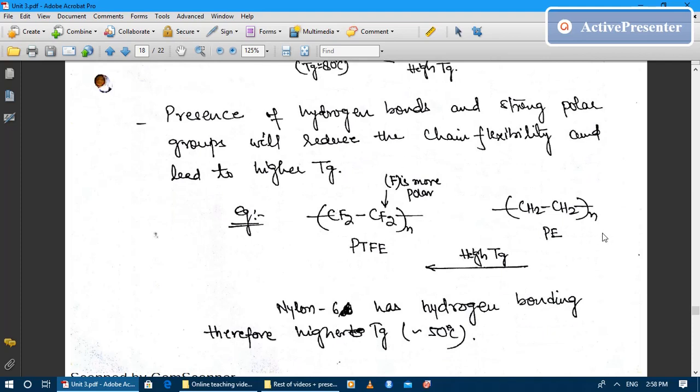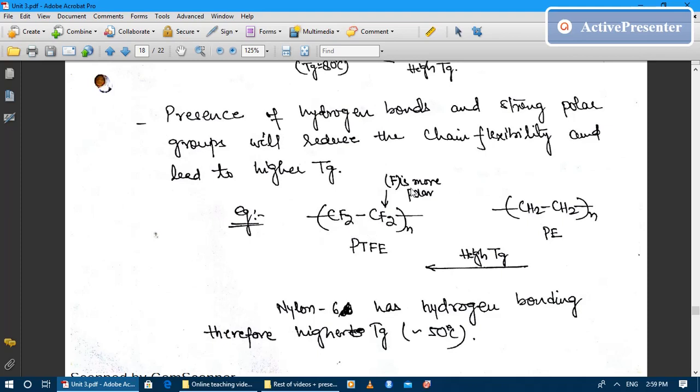So again we will take the example of polyethylene. Polyethylene, I told you, is pure hydrocarbon having 2 carbons, 4 hydrogens in its repeating unit, and the glass transition temperature of polyethylene is somewhere around minus 125 degrees centigrade. And when we compare polyethylene with PTFE, polytetrafluoroethylene, or in simpler term we call it Teflon. In case of PTFE, all the 4 hydrogens are replaced by 4 fluorine atoms.